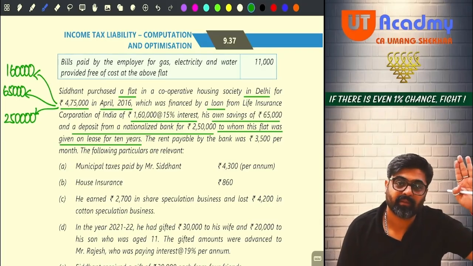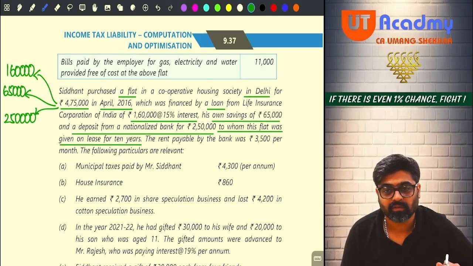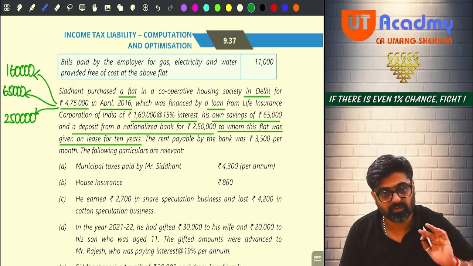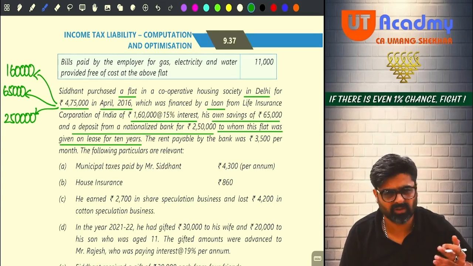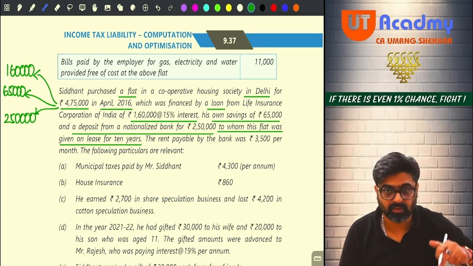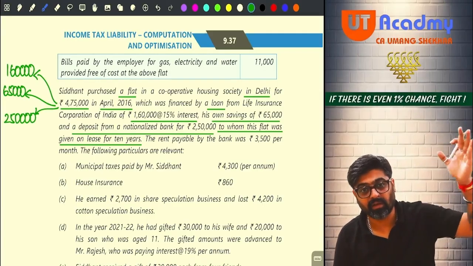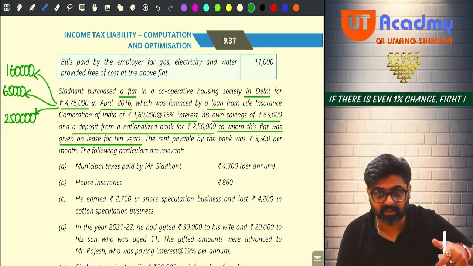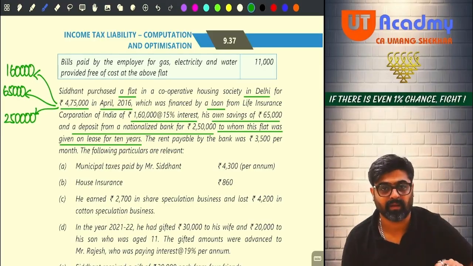So since then, the flat is given to the same bank for a lease, for a rent. So this flat will be LOP in this year also. I guess this will be the 8th year. Yes, this will be the 8th year. Since 2016-17, this flat is given for a lease of 10 years. So this will be the 8th year in which the flat will be on rent with this bank.